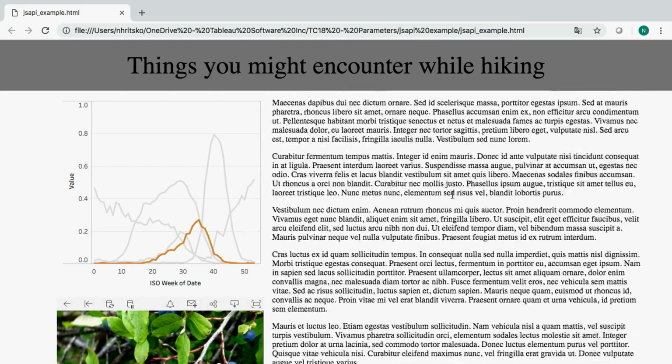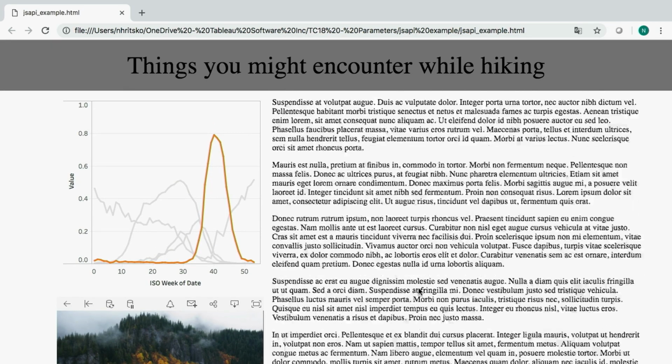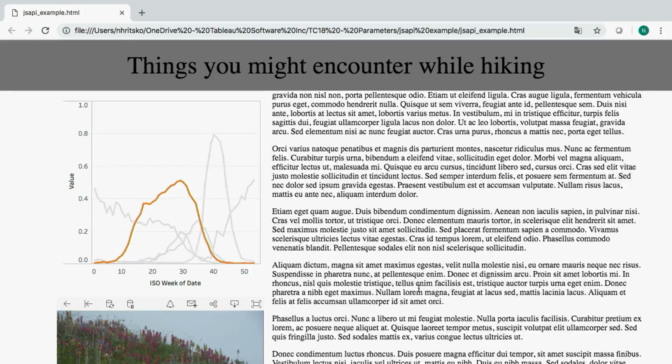So you can see as I scroll down, I scroll past fall colors, and then our line for fall colors updates to reflect where I am in the blog. And then I scroll down again, and I see the flowers line highlight. So really cool way of setting parameter values. We've already talked a lot about how you can use those parameters, but this is a cool way of setting that value.